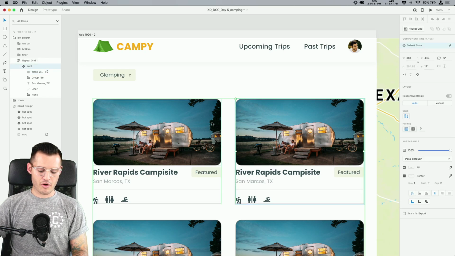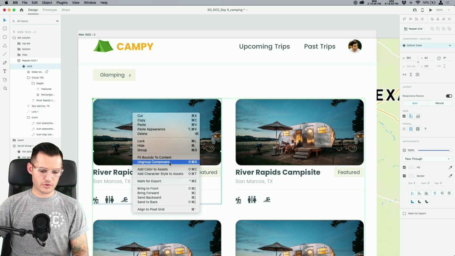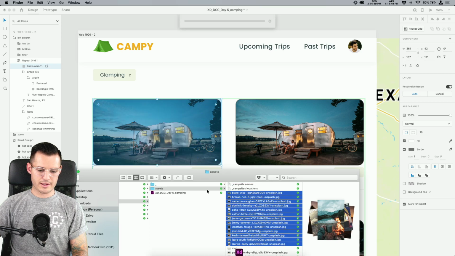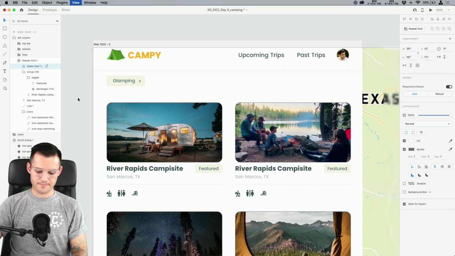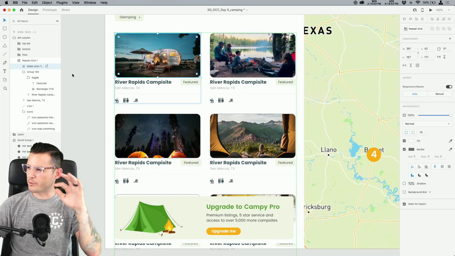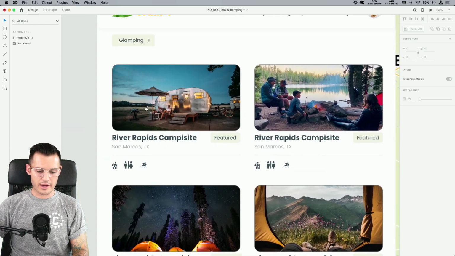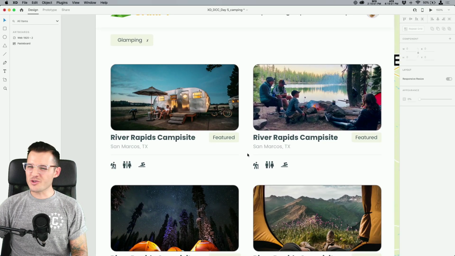I'm going to grab the card and let's ungroup the component. So the rest of these aren't all the same component. And now let's do it. It's in a repeat grid. Components inside of a repeat grid are going to honor what you tell it to do. I don't want that, so I'm going to ungroup the component. Pretty cool. All right, so now we have different images, but did you know you can use text?